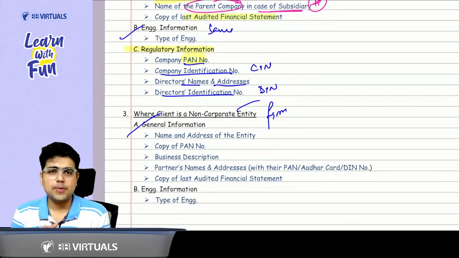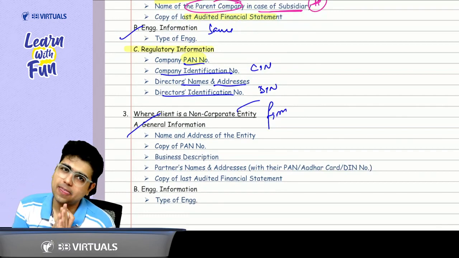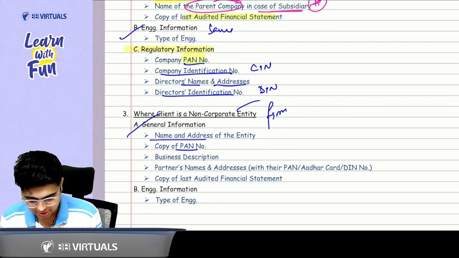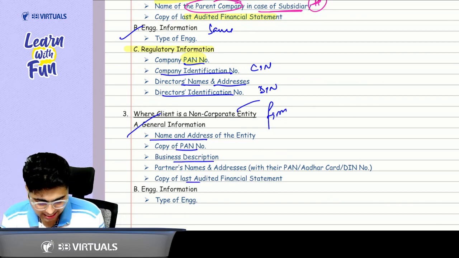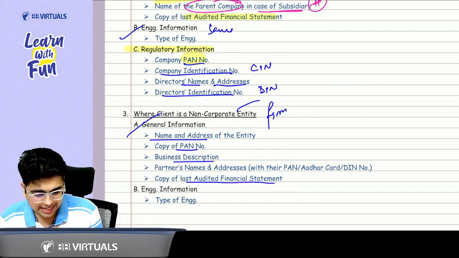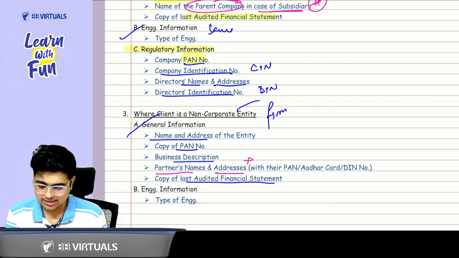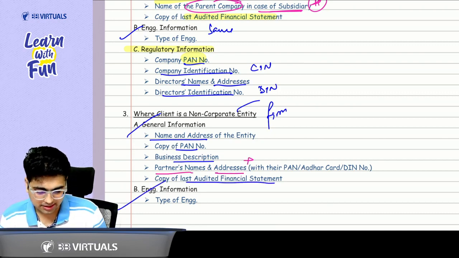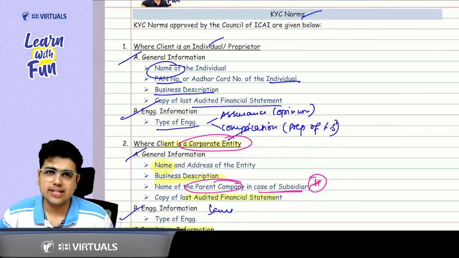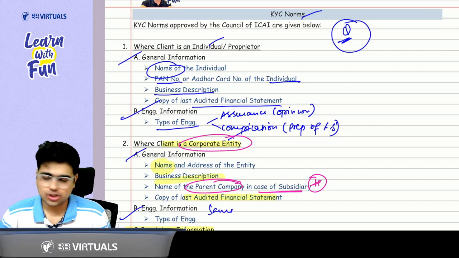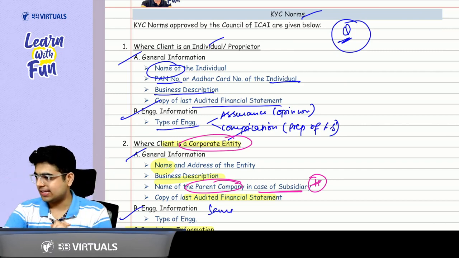Now comes the non-corporate entity. Similarly, general information, name of the client, okay, PAN of the client, business description, last audited financial statement. Again, here one additional thing, what is the name? Partners' names and addresses, this is the additional thing, and engagement information stays the same. So you just need to give it a read to the KYC norms, and I hope all these points are clear. Again, there is a question on this in your question bank. So I hope everything till here is clear.